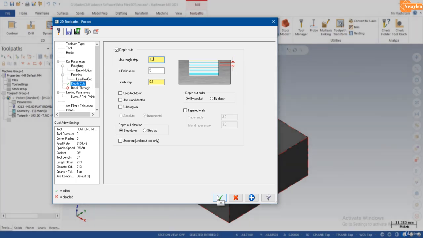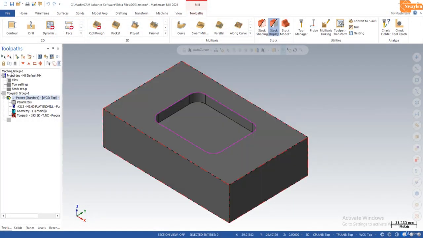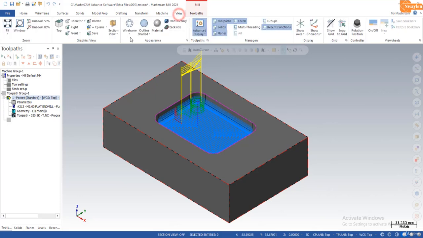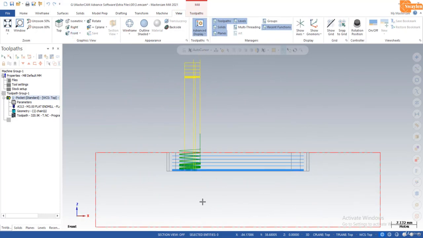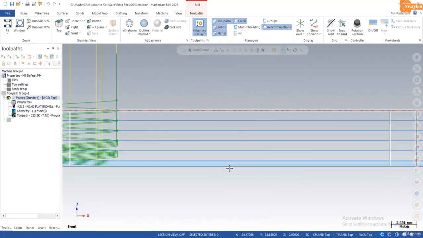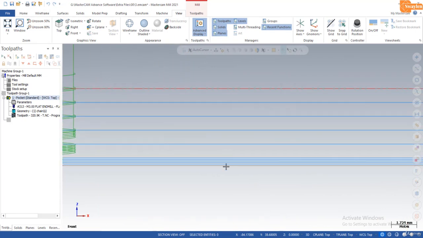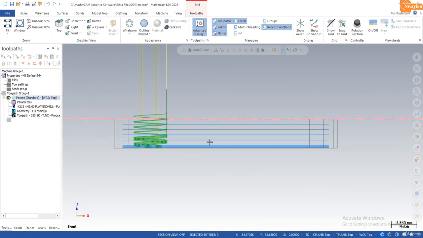I will click OK, and after the changes, regenerate your operation. In View, I will click wireframe and change the view to front. You will see here the 0.1 value with 5 cuts and another is 1. Now this is the starting motion.